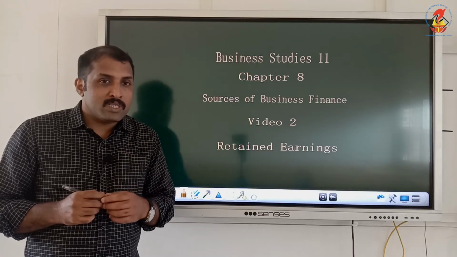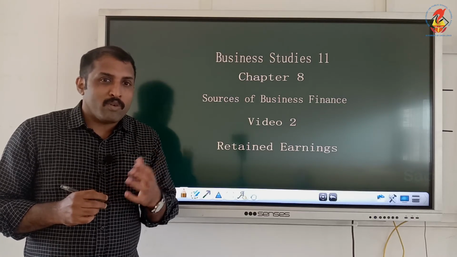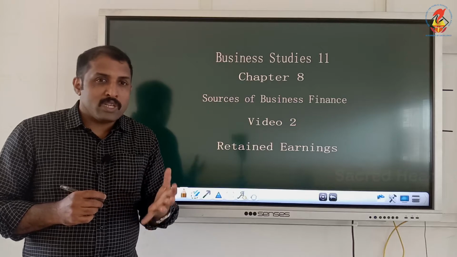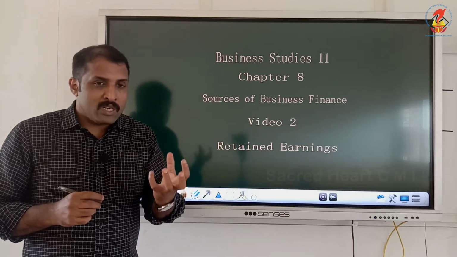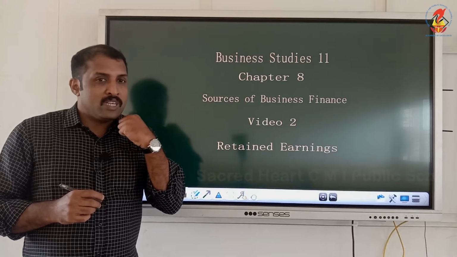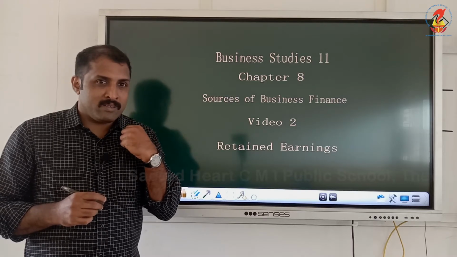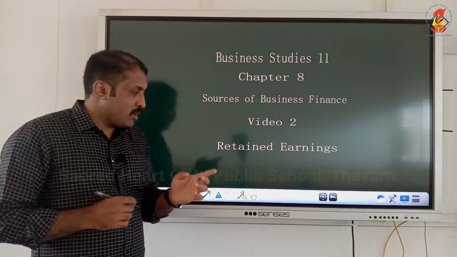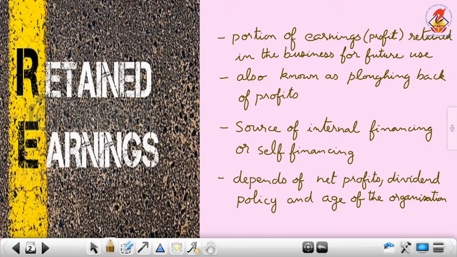Do you know what earnings is? Earnings is the profit made by the business. So retained earnings is the earnings which is retained, which is kept back. We'll go into detail on the topic. When we are talking about retained earnings, it is the portion of earnings, the portion of profit which is retained in the business for future use.